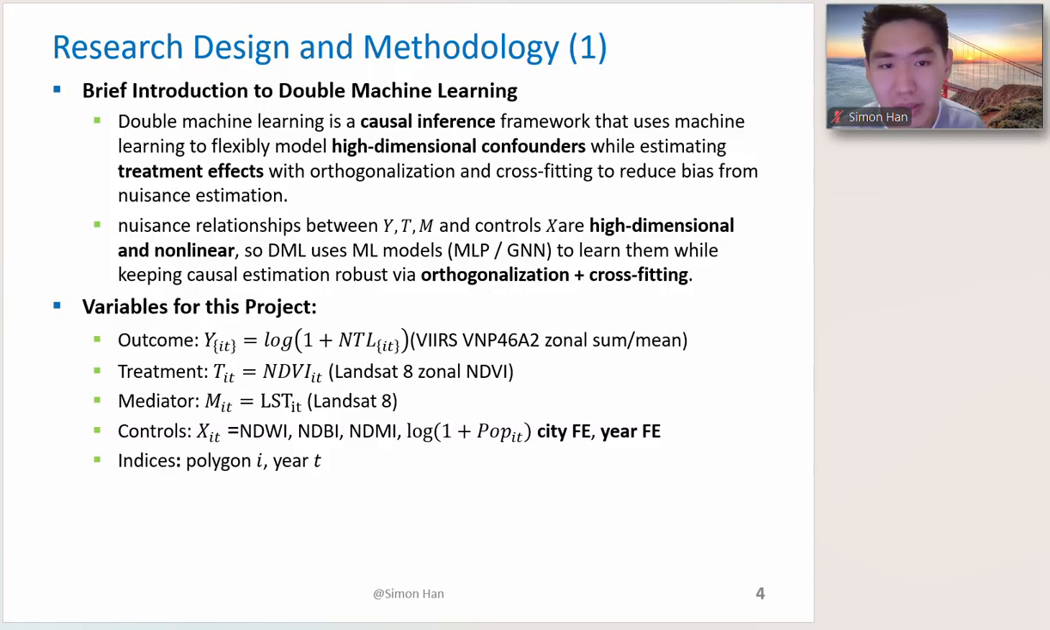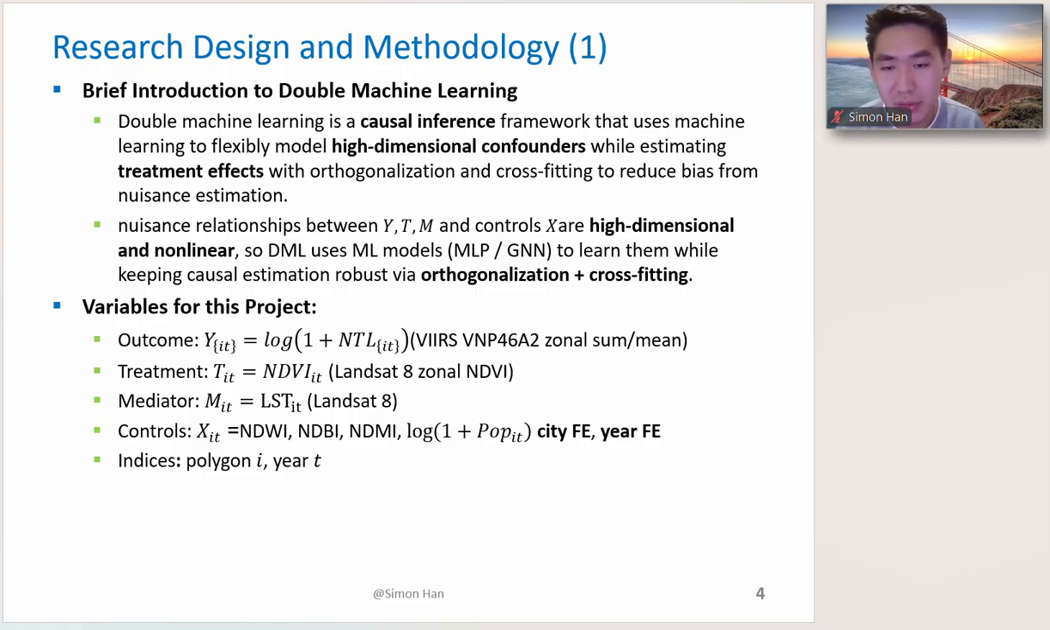So for that, I used a technique named double machine learning, which is a causal inference framework that uses machine learning to flexibly model high-dimensional confounders while still estimating treatment effects, with orthogonalization and cross-fitting to reduce the bias. I'm going to introduce the variables very quickly.